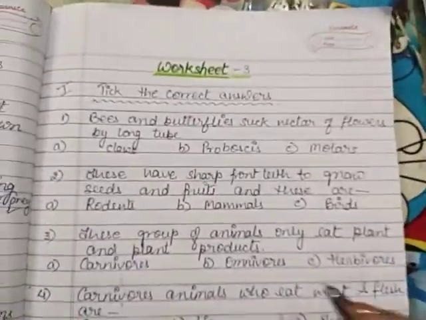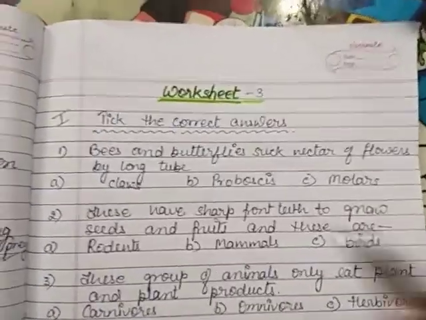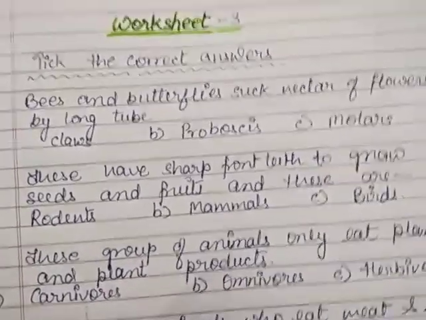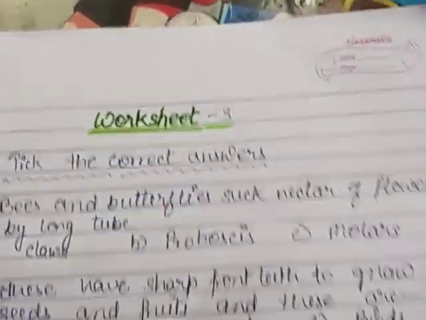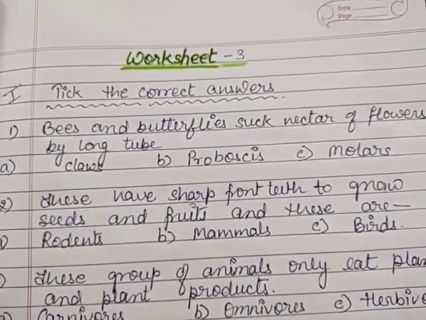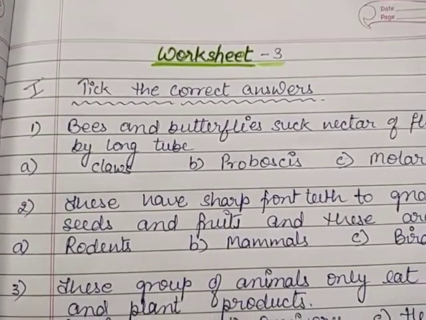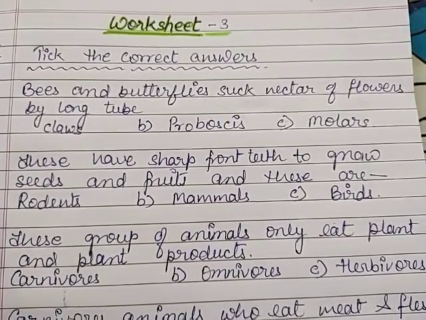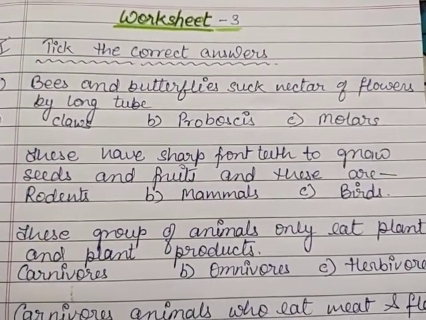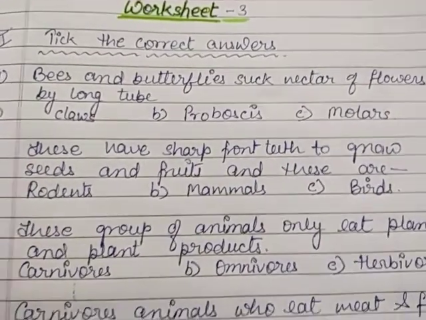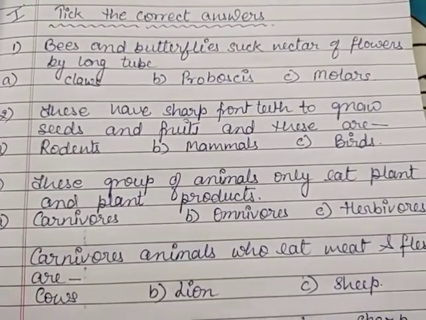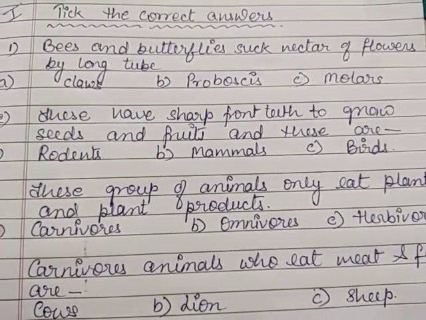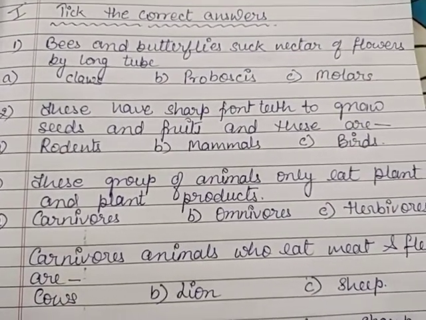Now children, this is a worksheet. I have prepared a worksheet for you, completely based on this topic, which is given in your science book, page number 61. The first question is, tick the correct option. Bees and butterflies suck nectar of flowers by a long tube. Three options are there: claws, proboscis and molars. Question number 2, these have sharp front teeth to gnaw seeds and fruits: rodents, mammals, birds.